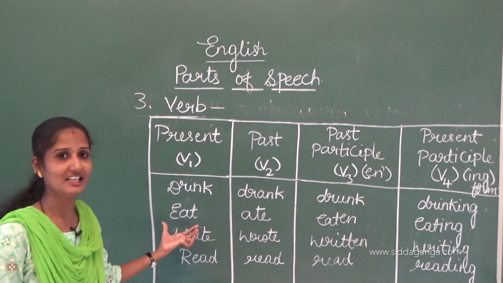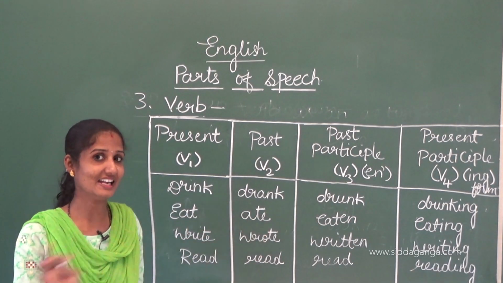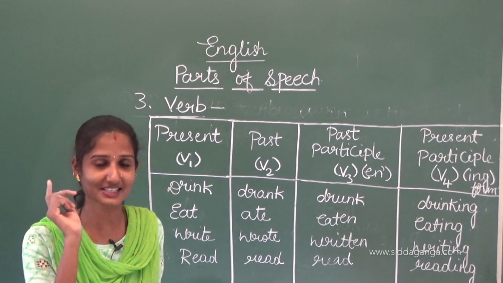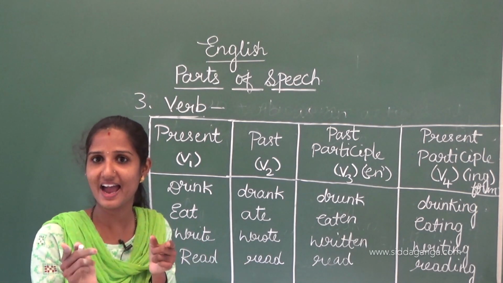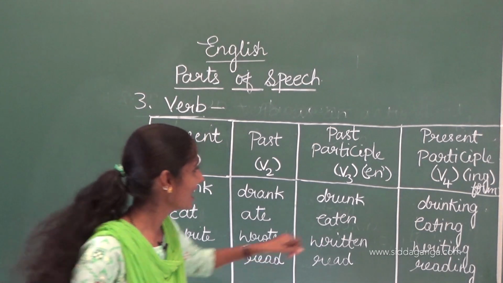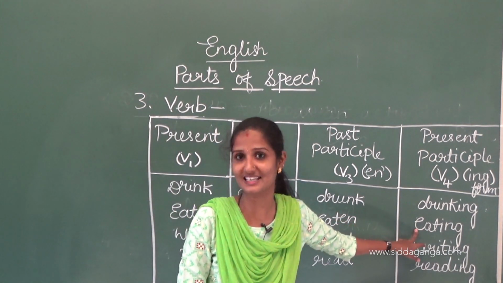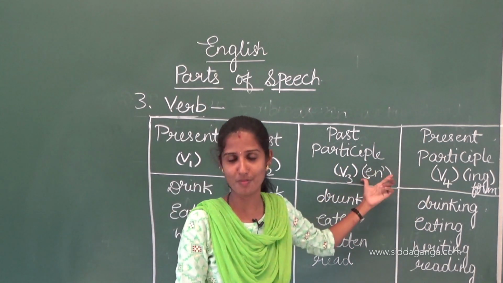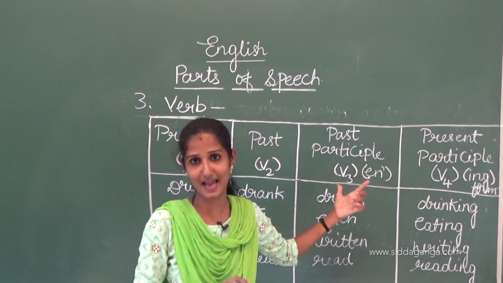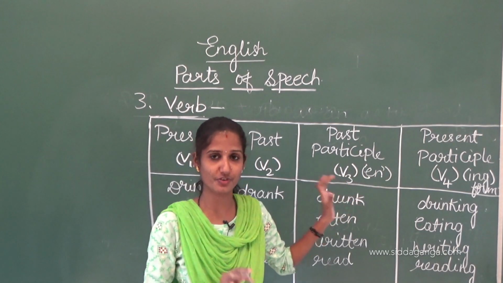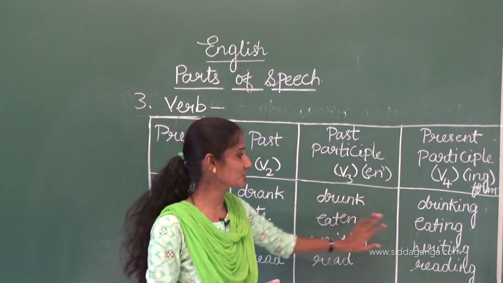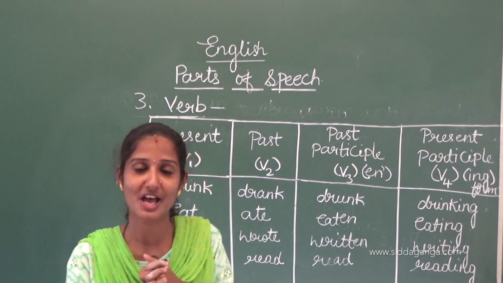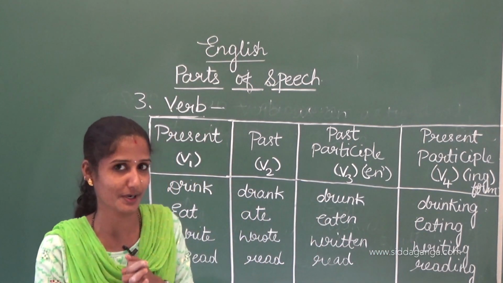I have told you, I eat, I ate. I eaten is a wrong sentence. I have eaten or I had eaten is a perfect sentence. Have, had are helping verbs, right? I am eating, I was eating. That is what I have told you. These two forms are like handicapped, because whenever we use these two verbs, before that we have to use helping verbs.